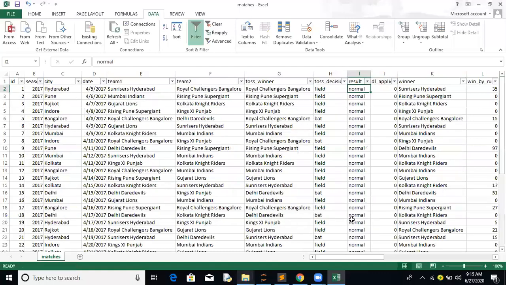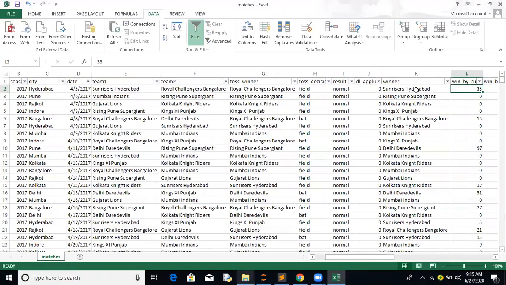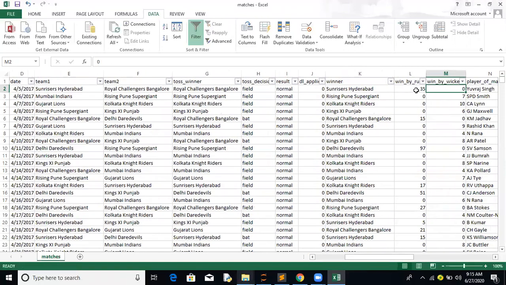I think everyone might have an understanding of this. But yes, winner of the match. For example, the match is between SRH and RCB, and the winner is SRH. Win by runs, win by wickets. It depends on who is playing first.